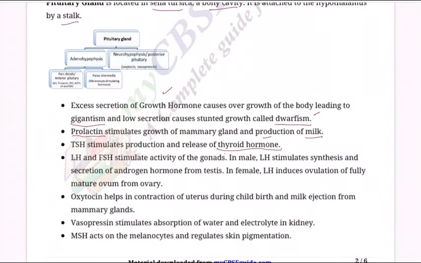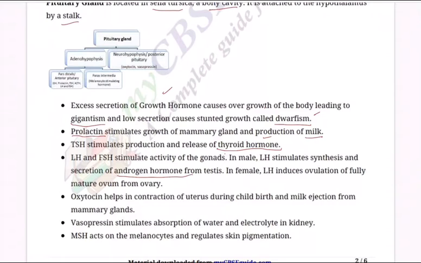As the name suggests, it stimulates production and release of thyroid hormone like thyroxine. Then fourth, LH and FSH, luteinizing hormone LH and FSH, follicle stimulating hormone. As the name suggests, they stimulate the activity of the gonads.